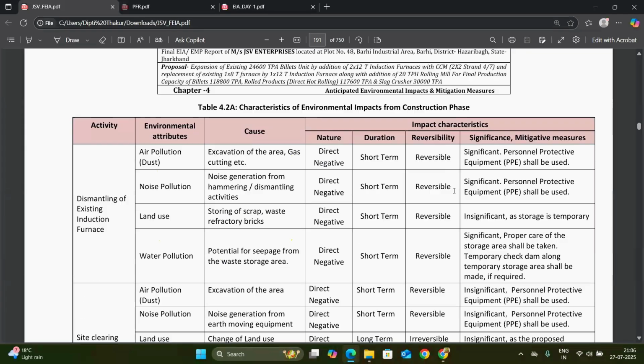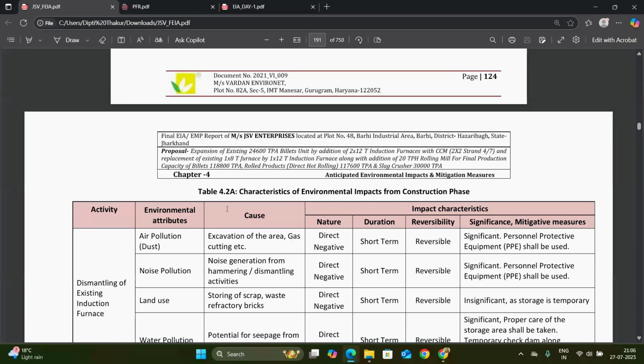Next is the characteristics of environmental impact from construction phases. So, dismantling of the existing induction furnace, because what is written in this heading is the expansion of the existing billet plant by addition of 2 x 12 ton induction furnace with CCM, and replacement of the existing 1 x 8 ton furnace by a 1 x 12 ton induction furnace.